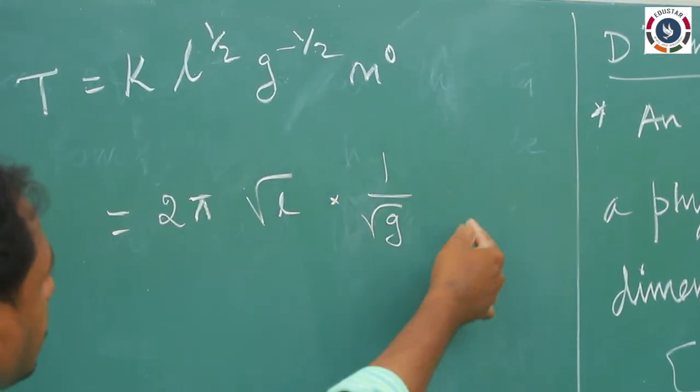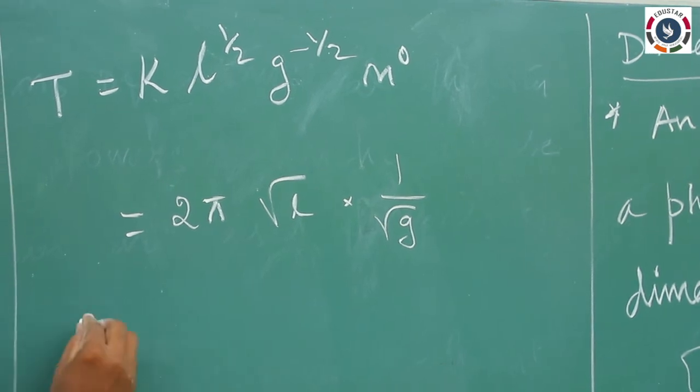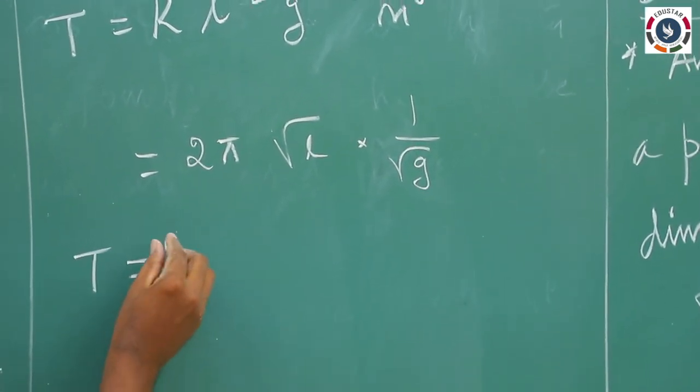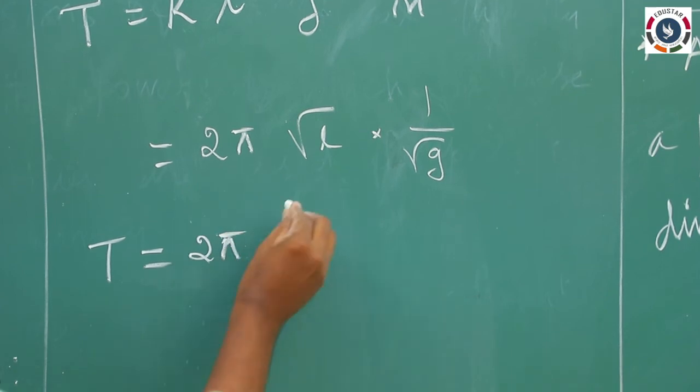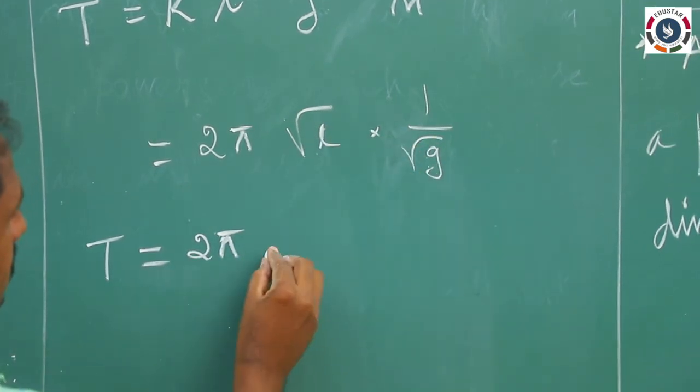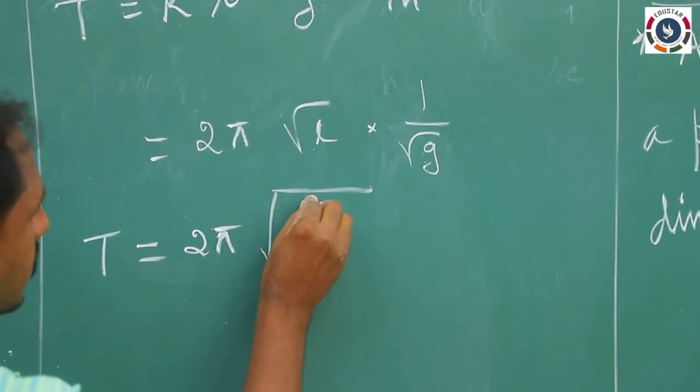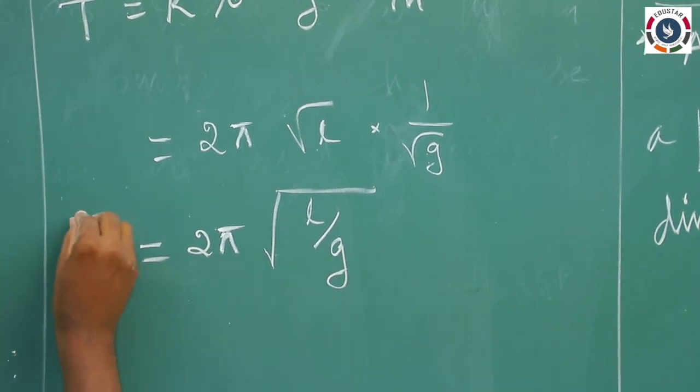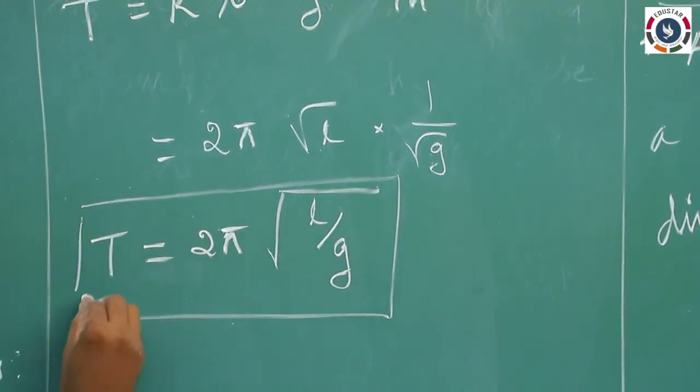M to the power 0 is 1, so we can neglect it. Taking k as 2 pi, finally the time period is 2 pi root of L by g. This is the formula for the time period.